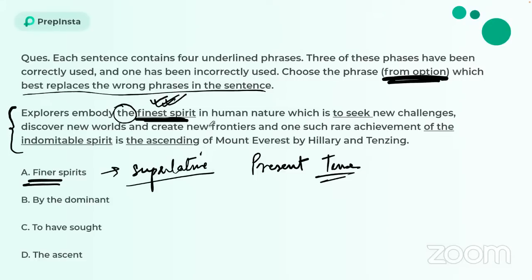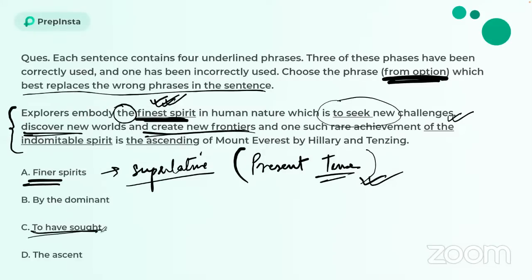Moving next. In human nature, which is to seek new challenges. Again, since the entire structure of the sentence is in present tense, this structure over here, to seek new challenges, is completely correct, and it stands in parallel structure with discover new worlds and create new frontiers. All right, so again, completely correct. We do not have to use to have sought, which means past perfect. We don't want to use past perfect or present perfect tense over here. Perfect tense is not used over here.